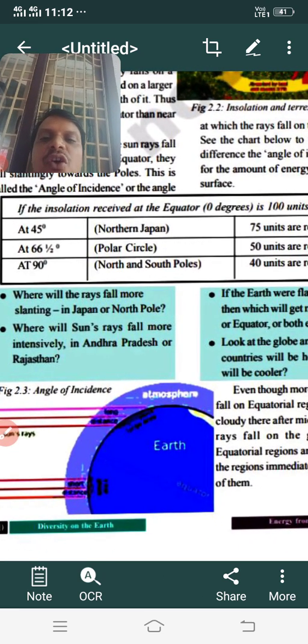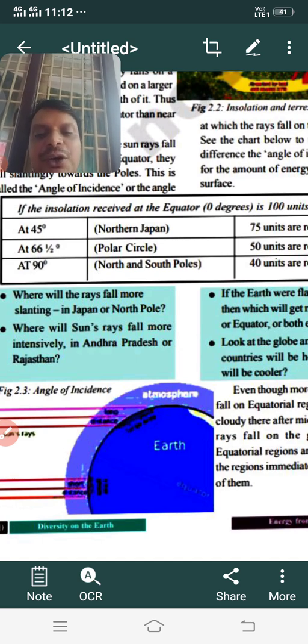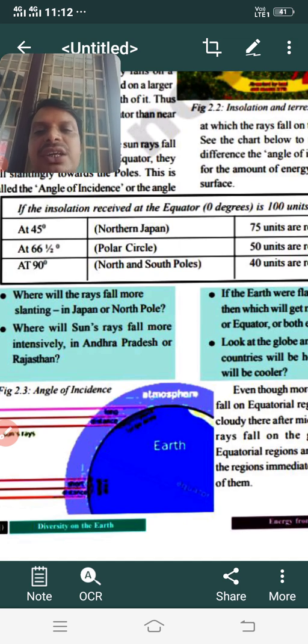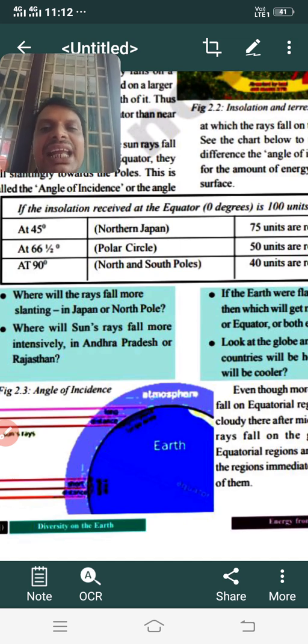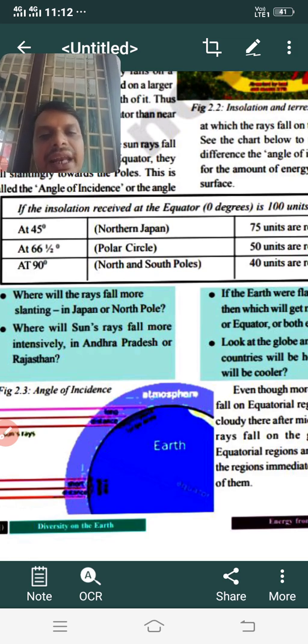Where will the sun fall more slanting, in Japan or the North Pole? As we discussed, slanting అంటే ఏటవాలుగా ఎక్కడ ఎక్కువ పడుతుంది? Do you find it in the North Pole or Japan? Because the North Pole is located at which latitude? 90 degrees latitude. Japan is 45 degrees. అంటే ఎక్కడ ఎక్కువ స్లాంటింగ్ ఉంటుంది మనకి? యా, వెరీ గుడ్. We find it in the North Pole area.